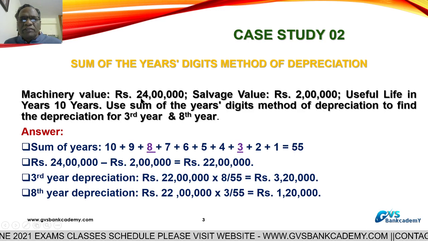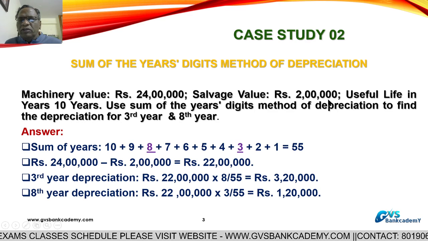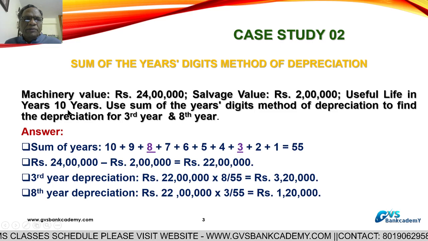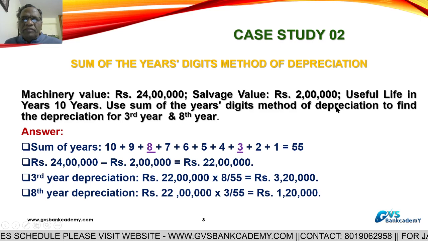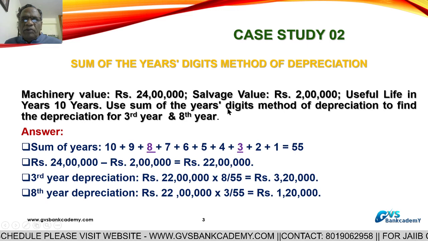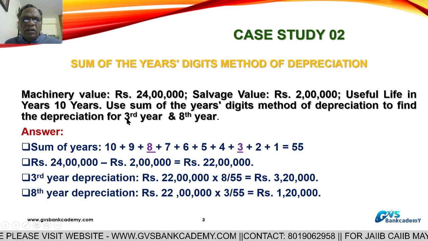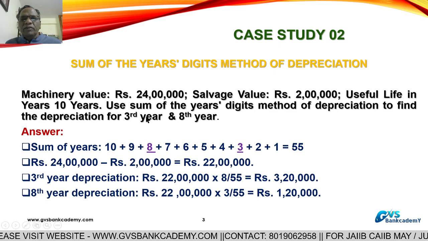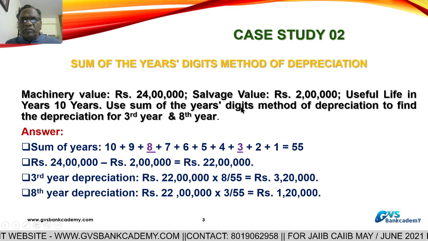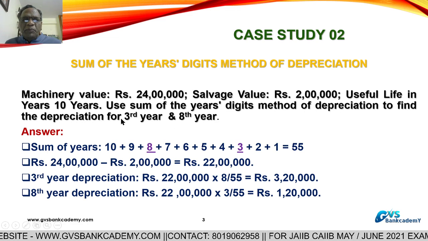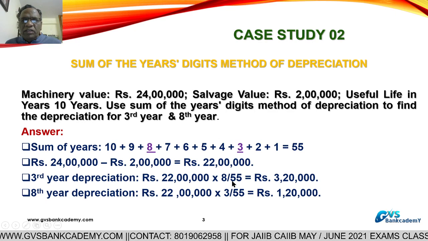Now, 24 lakhs is the cost of the machine, the salvage or scrap value is 2 lakhs, and the useful life of the machine is 10 years. By using the sum of years digit method, calculate the depreciation for the 3rd year and the 8th year. With these figures, calculate the depreciation for the 3rd year and for the 8th year.